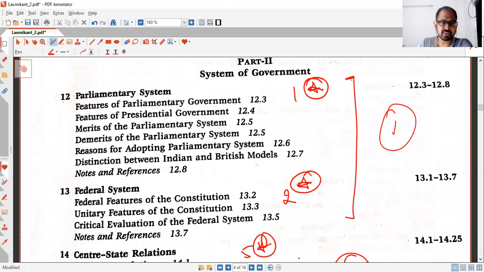Then the parliamentary system. What are the features? Why did India adopt the parliamentary system? These are a few things you need to know for the mains. And for the federal system and parliamentary system, it should not take more than 1 hour to revise. These are around 1-star, not very important for prelims.